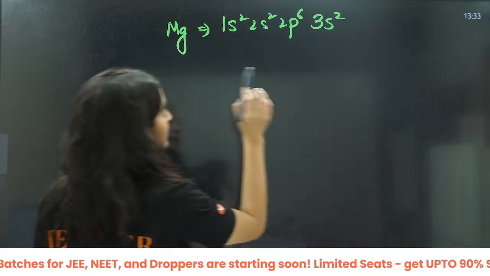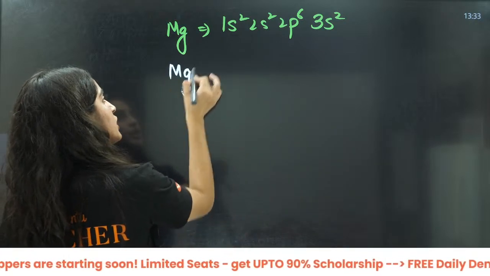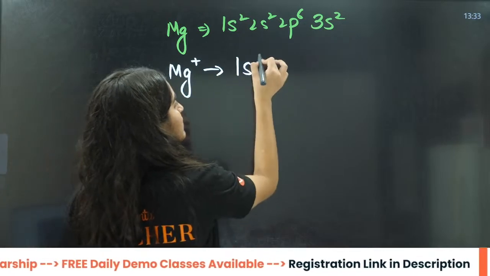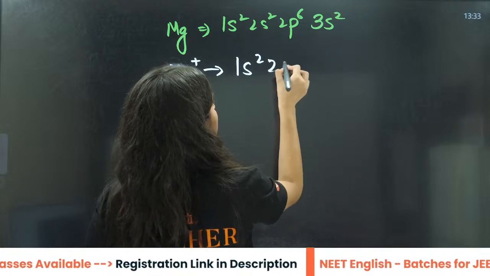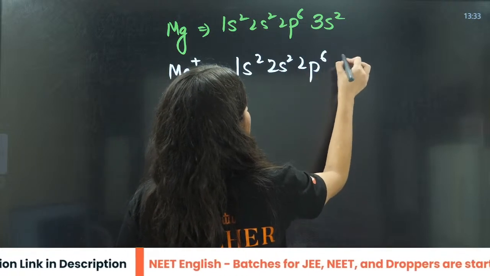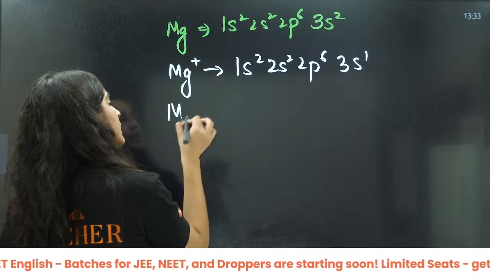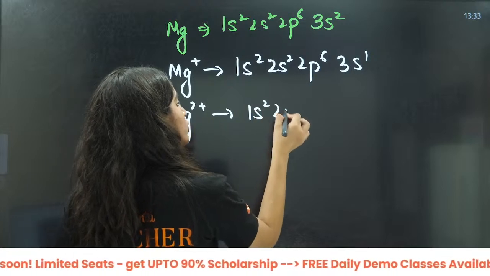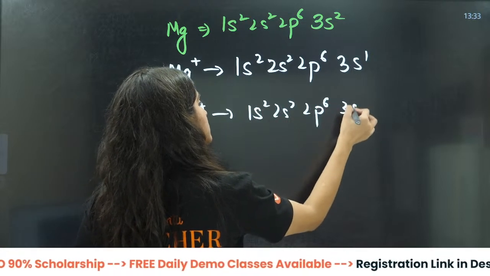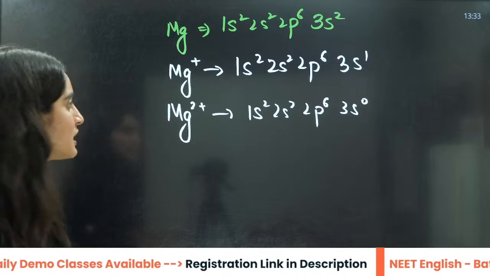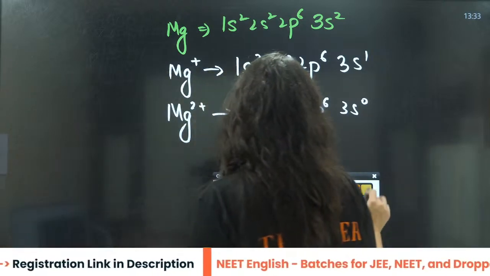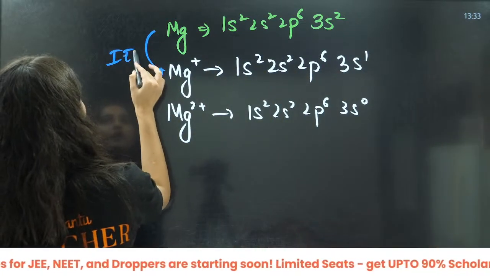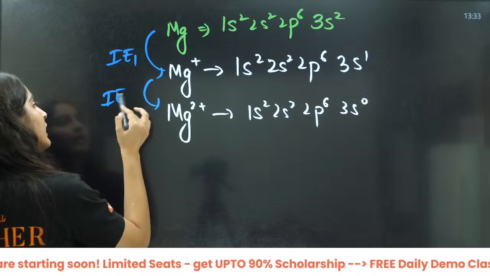Now, for example, they are saying Mg positive. That means you are going to take out an electron from 3s. That will be 1s2, 2s2, 2p6, 3s1. Taking out the electron from here, that will be 1s2, 2s2, 2p6, 3s0. Right? Now, when you take out the electron from here, this ionization energy is IE1. This ionization energy is IE2.